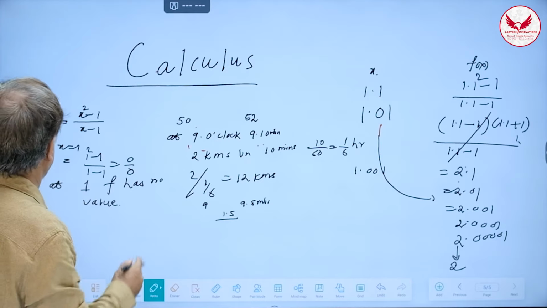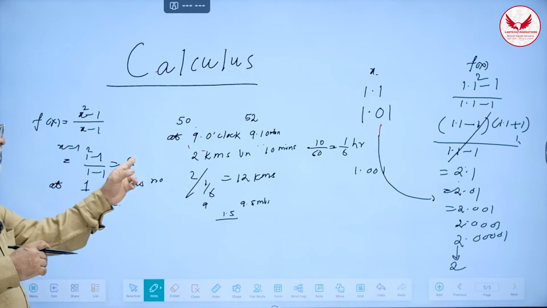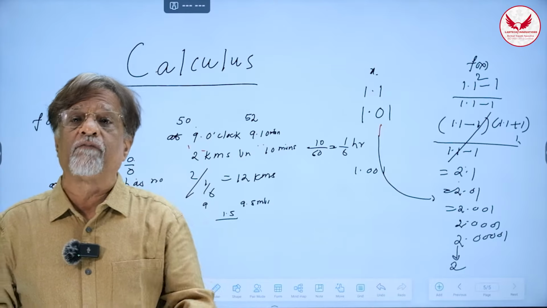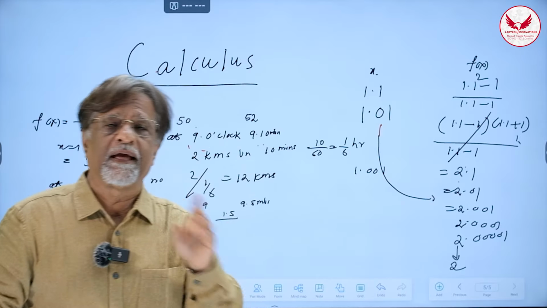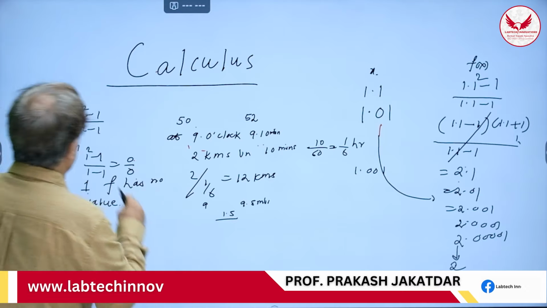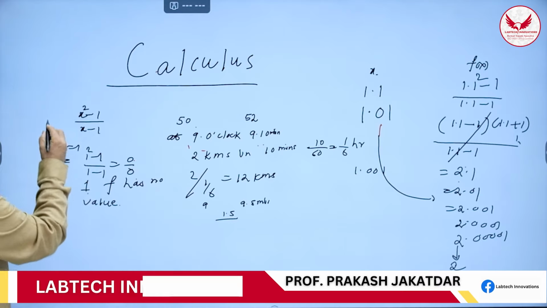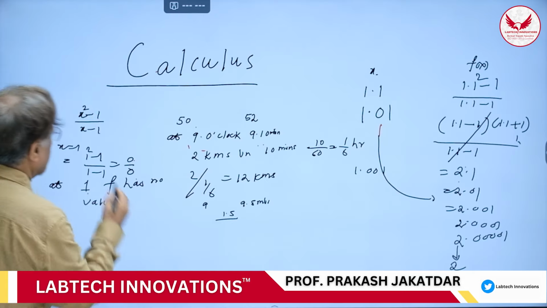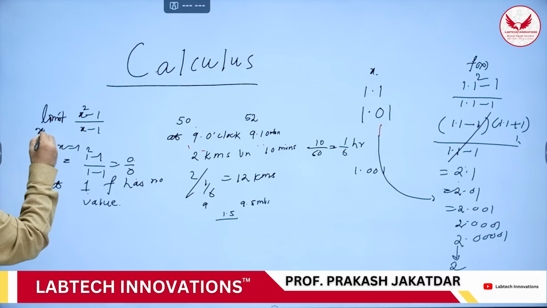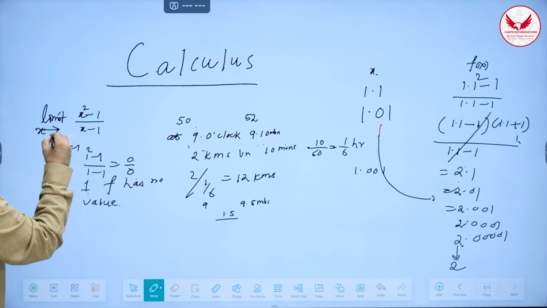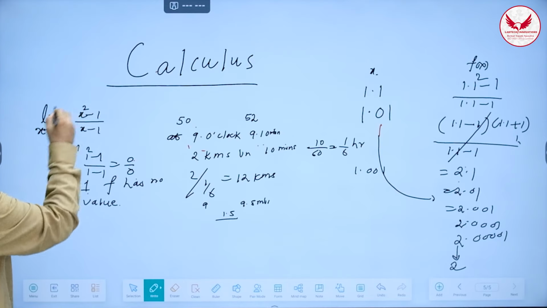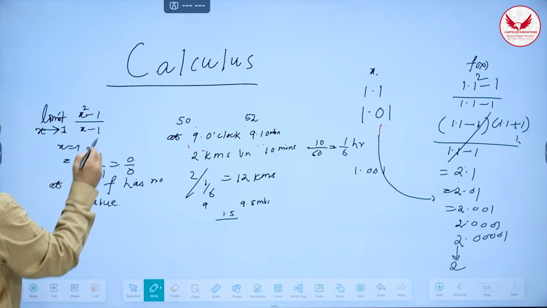So I am satisfied that when this operation 0 by 0 is there, because I cannot find a value of f at 1, but I can find out approximate value near 1, and going by that approximation I can predict that this is the value that it must take at x is equal to 1, and that is denoted by a symbol which we call limit. Limit as x approaches 1. This approach is indicated by this horizontal arrow, and we are saying limit of this expression, as x tends to 1, is nothing but 2.